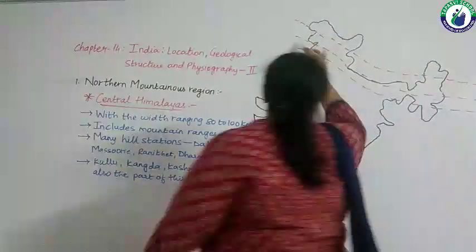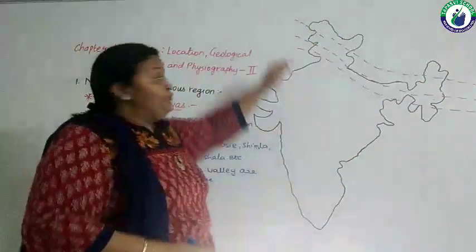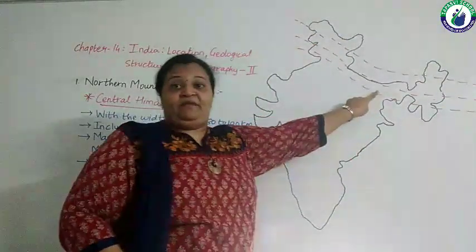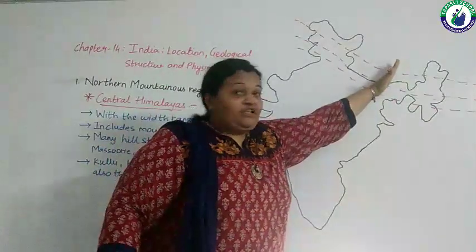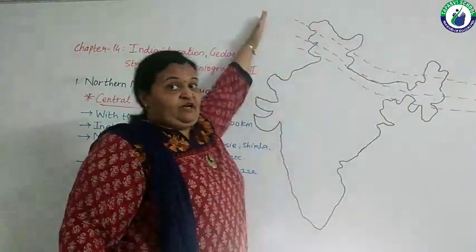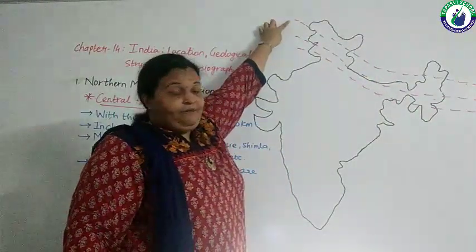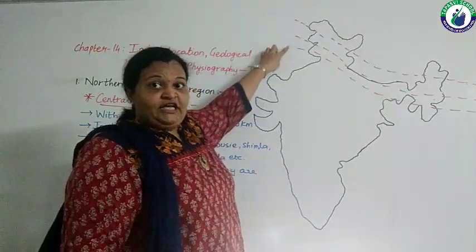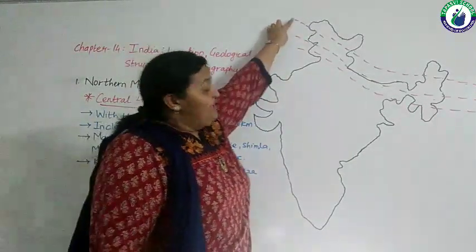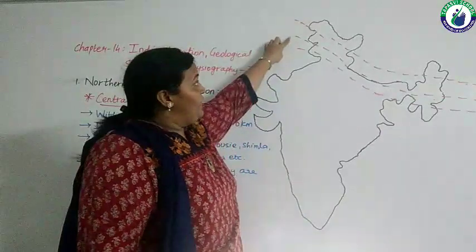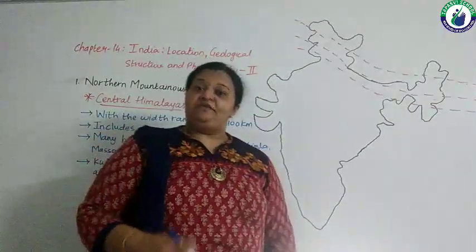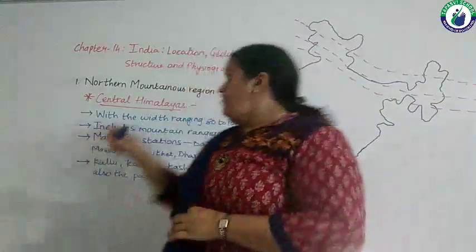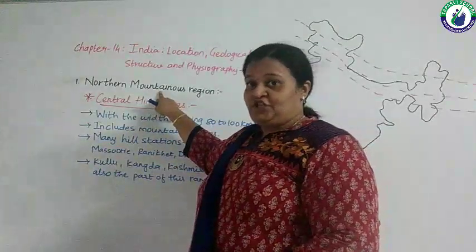Now we are talking about Central Himalayas, meaning the second parallel mountain. We are talking about the northern mountainous region, so only this much we are talking about: Greater, Central, Shivalik. We have discussed Greater. Now we are talking about the Central Himalayan region of the northern mountainous region.